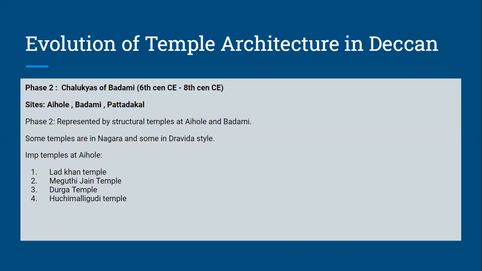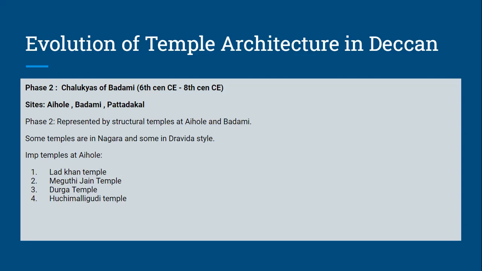Okay, so now we have proper structural temples. We have seen the definition of structural temples, that is temples with proper structures which are required to make a temple. Like this, pillars are there, beams are there, proper mandap is there. So all this is there in this phase number 2. So these temples are at Aihol and Badami. Now here, some temples are in Nagara style and some temples are in Dravida style. Okay, remember here also we do not have the beginning of Vesara. Some temples are in Nagara style of architecture, some temples are in Dravida.